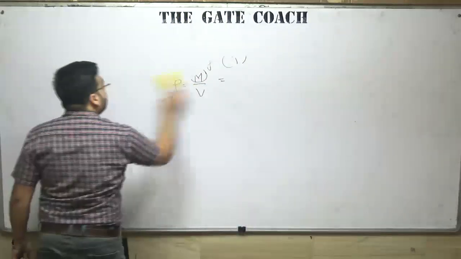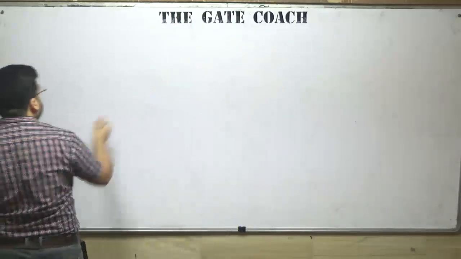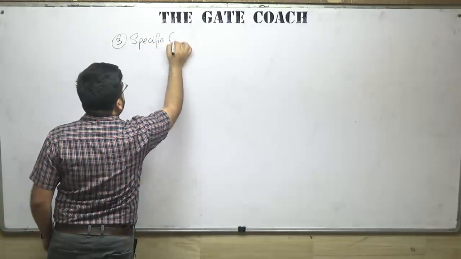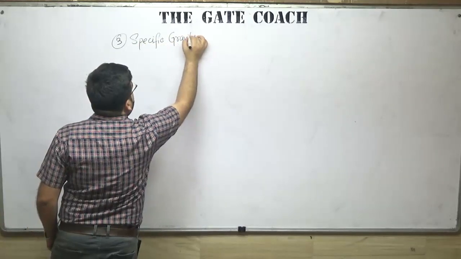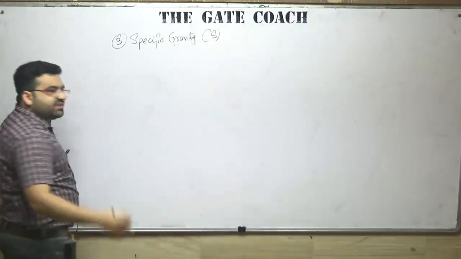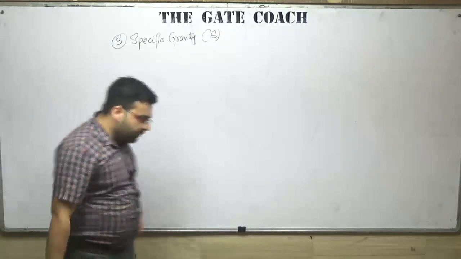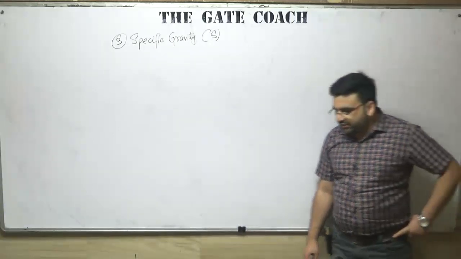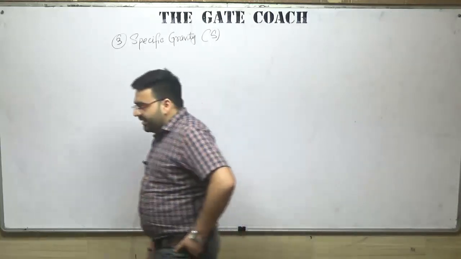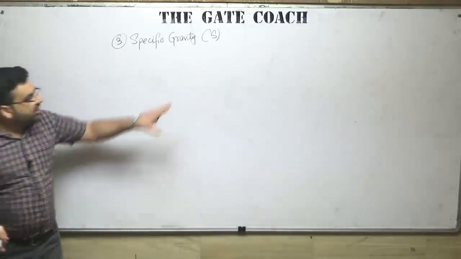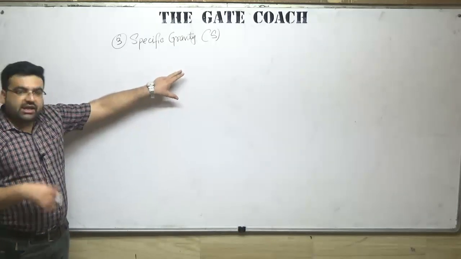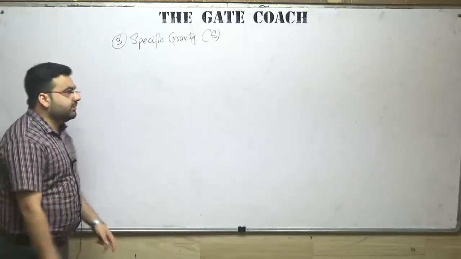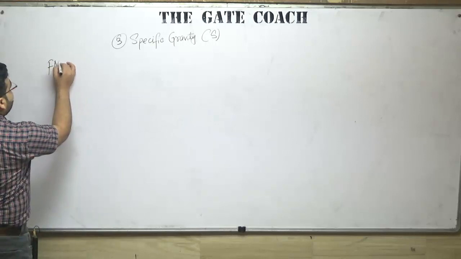the third property is the specific gravity. Generally denoted by S, in some books G also. Regarding books, students ask me, sir, which book should I prefer? I tell them that whatever I will be teaching you is more than enough. If you keep making notes and keep solving numericals which I will be telling you, that will be more than sufficient. But still, if you want to refer to some books, you can refer to Fluid Mechanics by White.